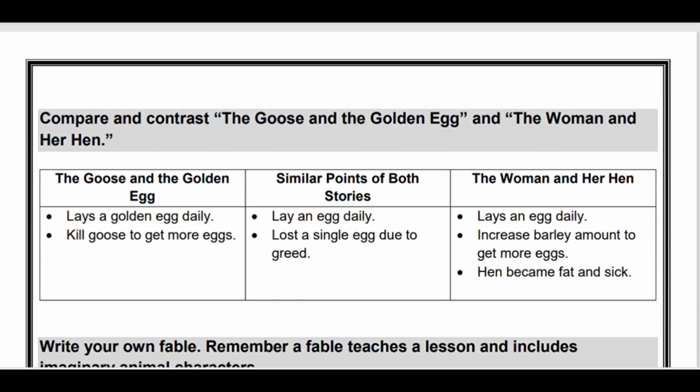Next, we are given 3 circles. In the first circle, you can see on your book, we have to write about the goose and the golden eggs, and you can see the overlap area on the book, and in the overlap area we will write about the similar points of both stories, and in the last circle we will write about the woman and her hen. Question is compare and contrast the goose and the golden egg and the woman and her hen. If we talk about the goose and the golden egg, it lays a golden egg daily.